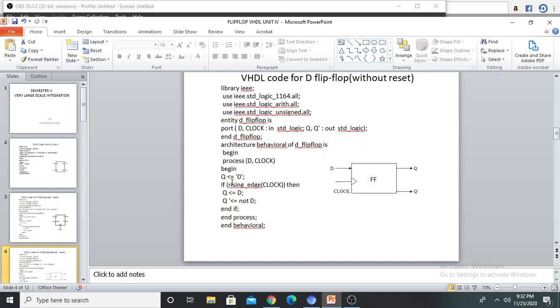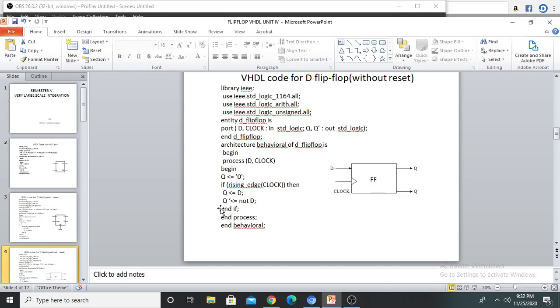Just I am assigning 0 to the output Q. In the beginning, the value of Q is 0. Now I am checking the clock. If it is high, if it moves from 0 to 1, then D is assigned to Q. Q is equal to D. Q bar is the complement of Q. So Q bar <= not D, and Q <= D.